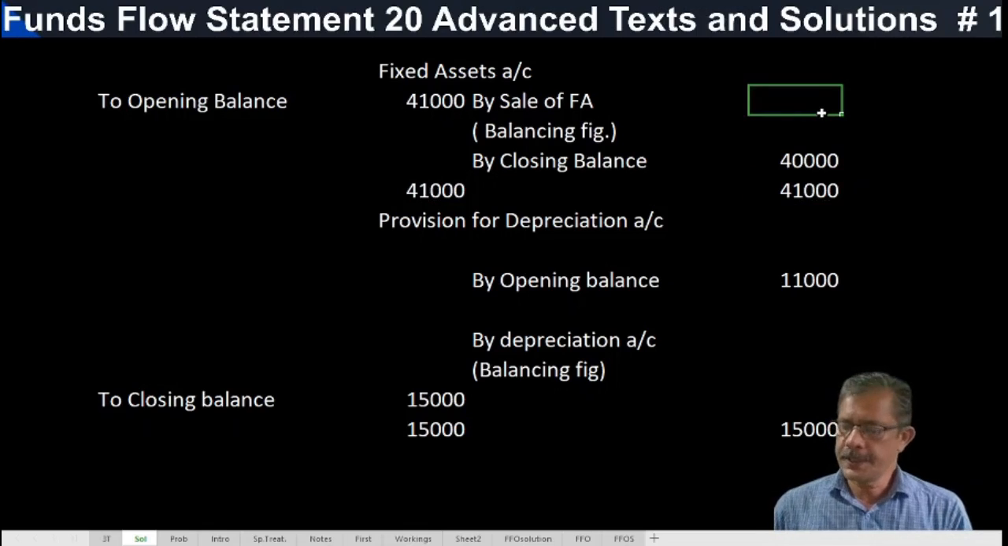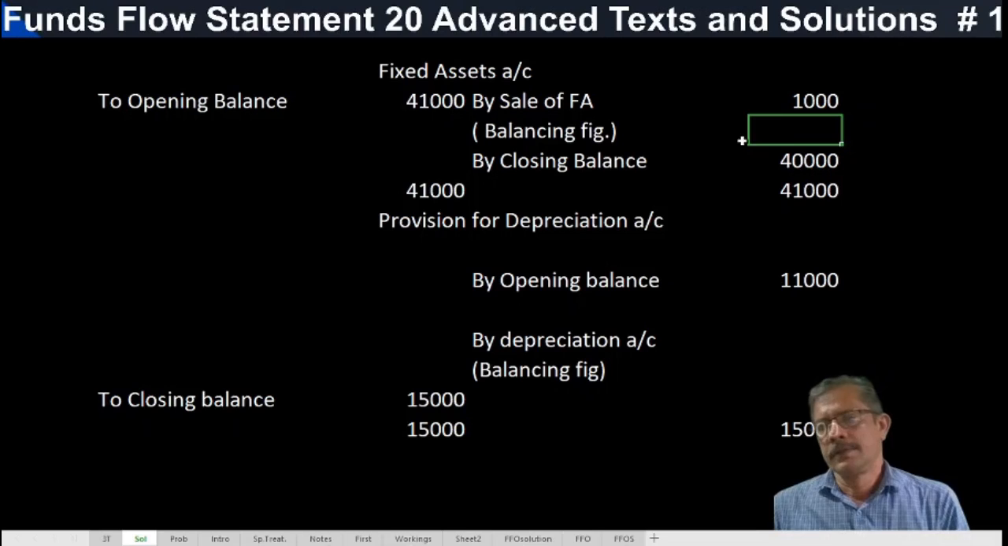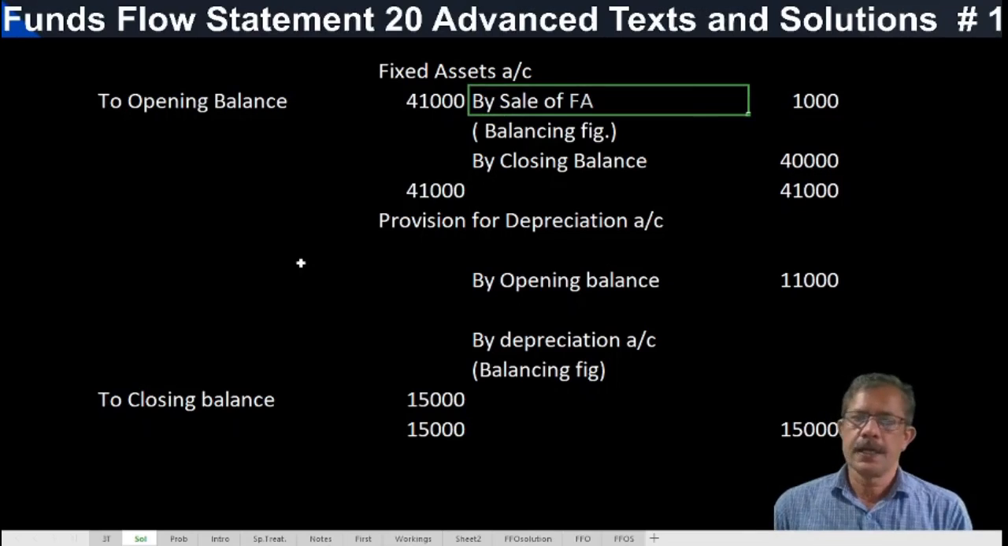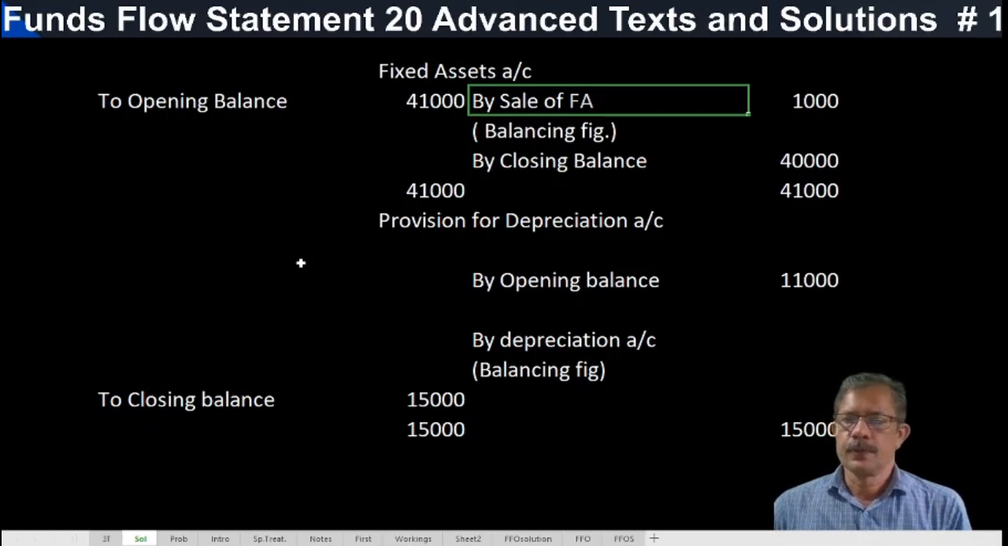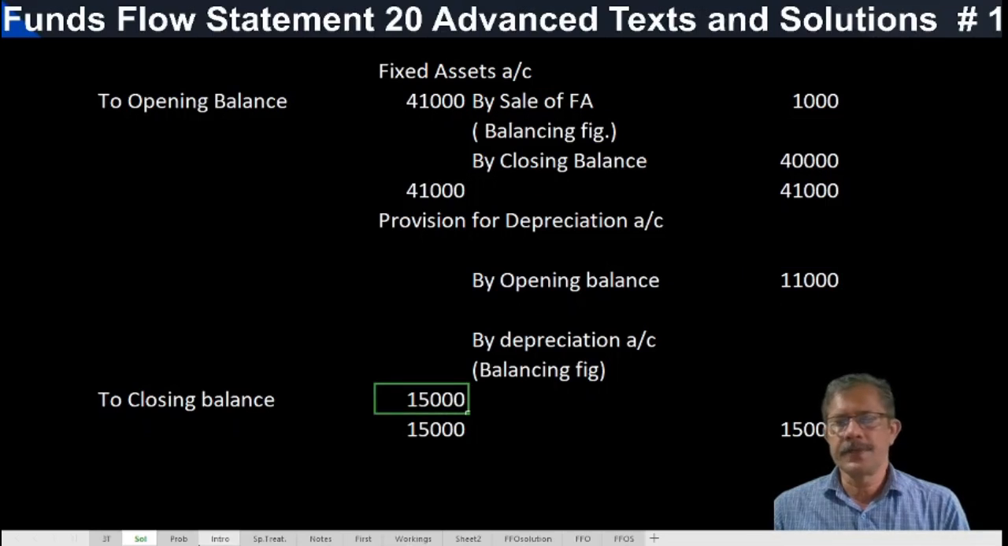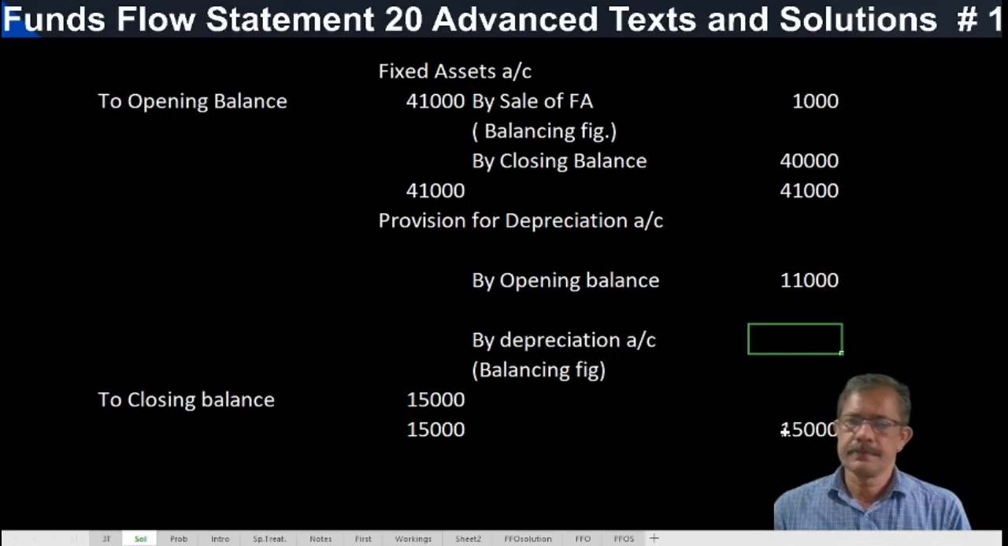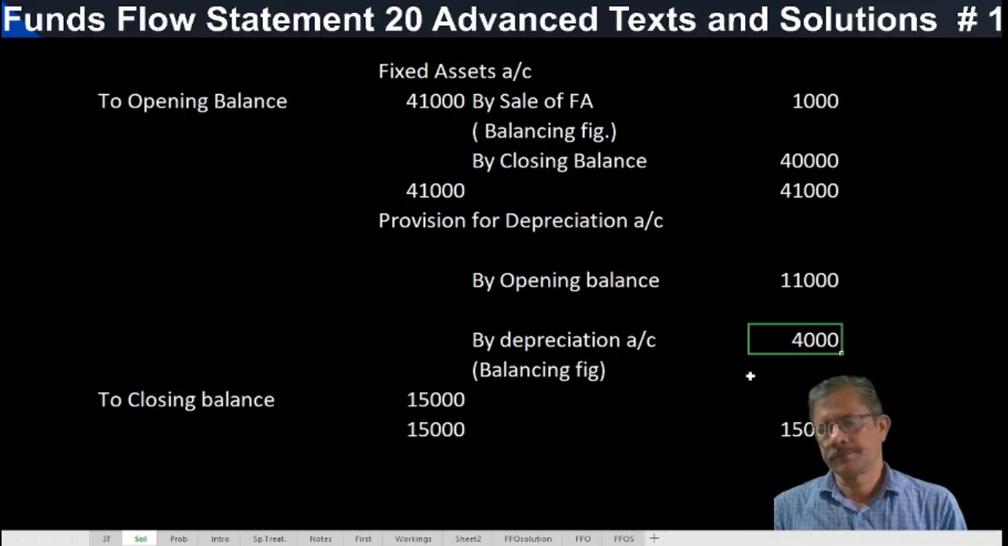This 1,000 rupees is treated, because of lack of information, as a sale of fixed asset, assuming there is no profit or loss on sale of fixed asset. Provision for depreciation account: opening balance 11,000, closing balance 15,000. So the balancing figure is how much? 4,000 rupees. This is the depreciation provided during the year, added to funds from operation or debited in the adjusted P&L account.